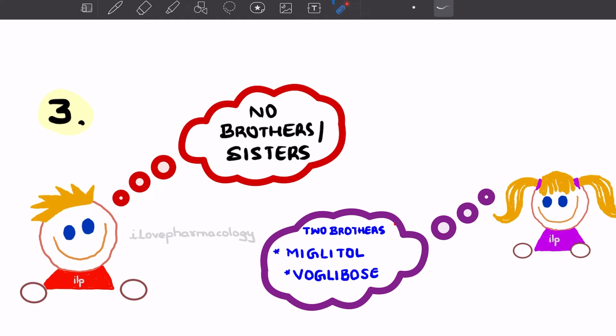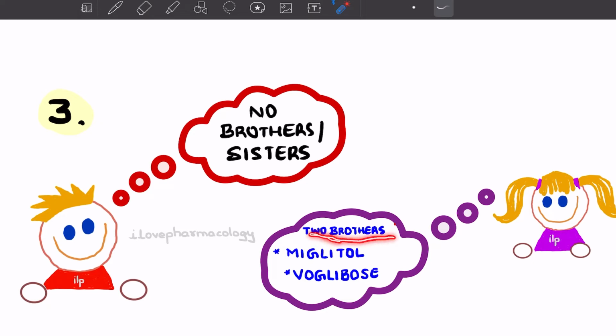Next, Metformin tells about their siblings. Under the family of biguanides, Metformin does not have any brothers or sisters. Whereas Acarbose is very happy to share that the alpha glucosidase inhibitors have siblings.